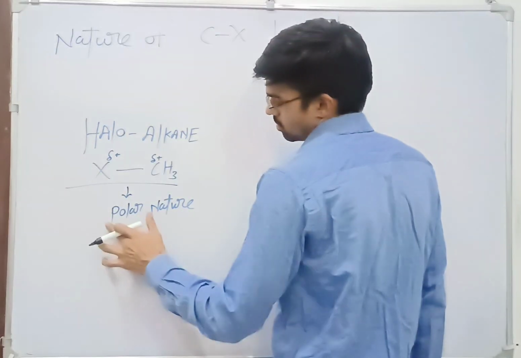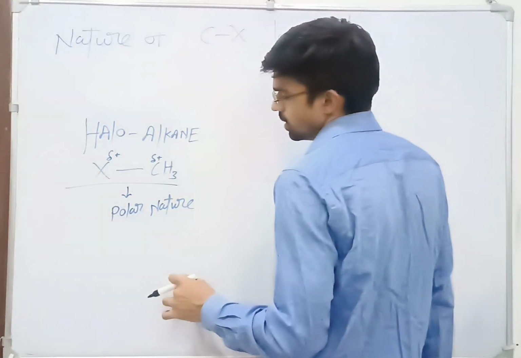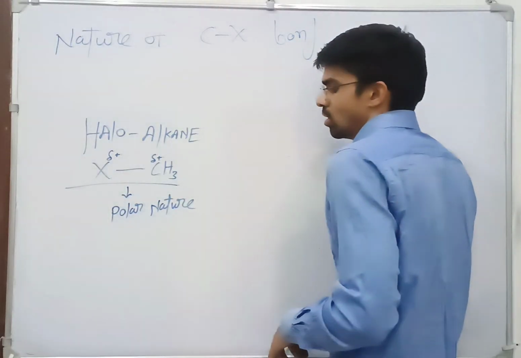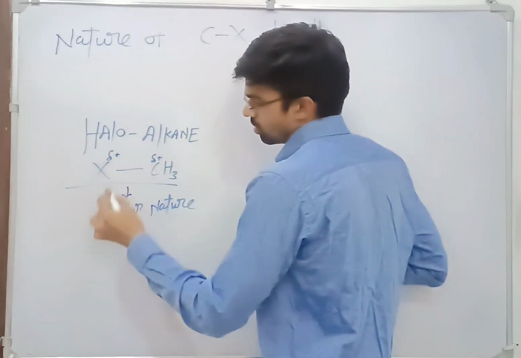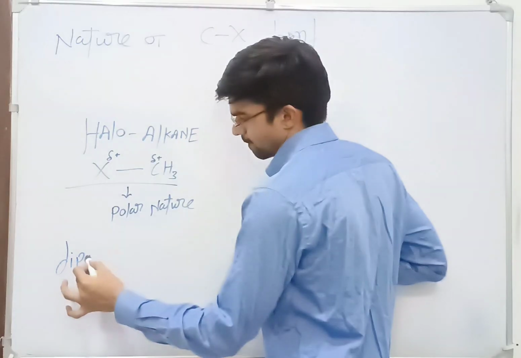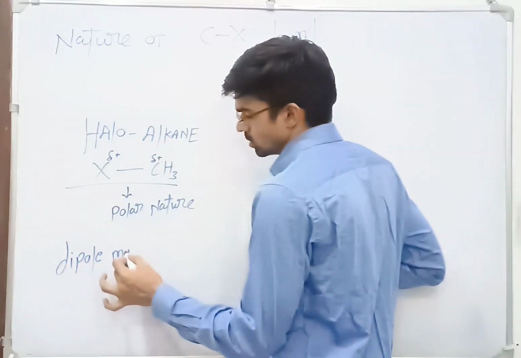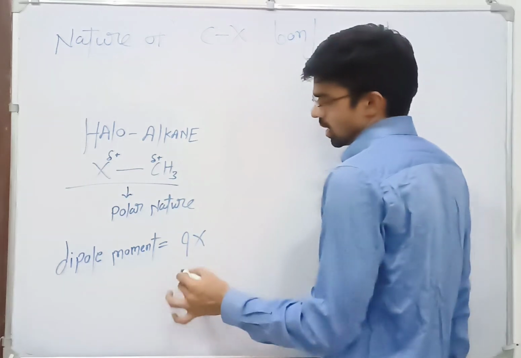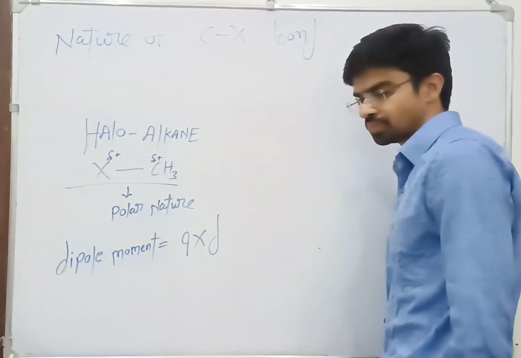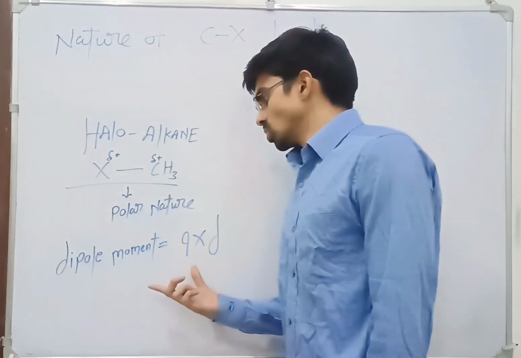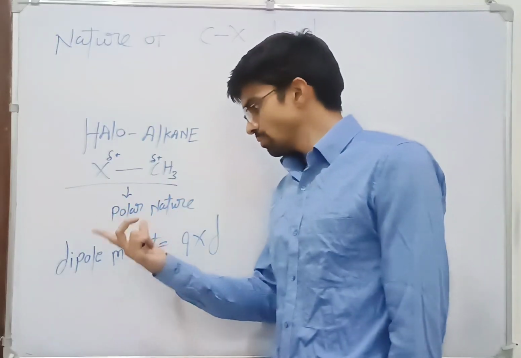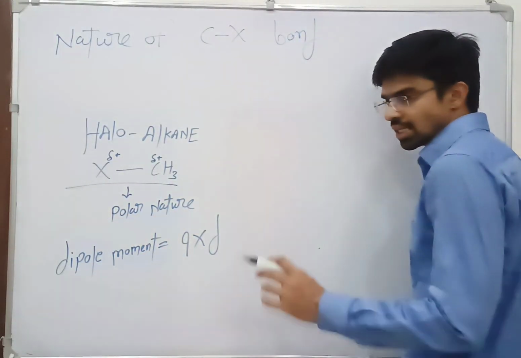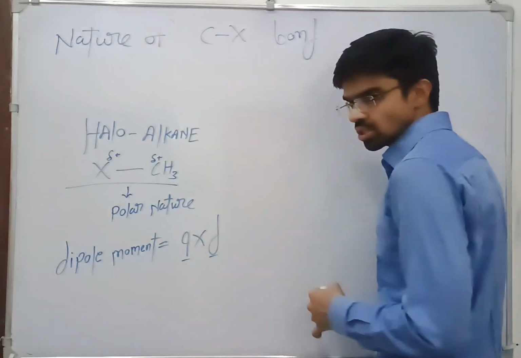And this polarity will depend, they will also form a dipole, and as we know, the dipole moment will depend on the charge and the distance between. So the more polar the nature, the more dipole moment there will be. Okay, so dipole moment basically depends on the charge and the distance between.